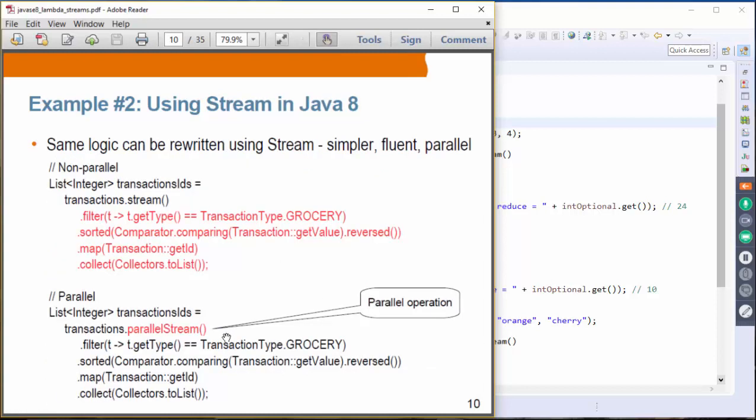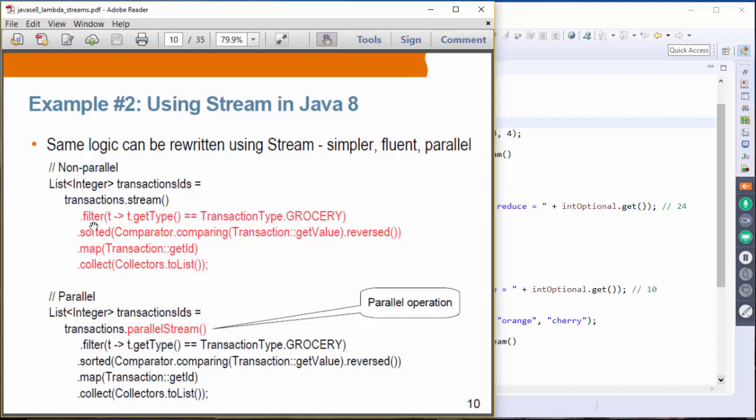Now let's see what you can do with Java 8 using streams. Here, again, this is the non-parallel operation, and at the bottom we are using a parallel stream. The rest of the logic is pretty much the same. We create the stream object from the list of transactions, and then we use a filter. Filter receives a predicate, the lambda expression.